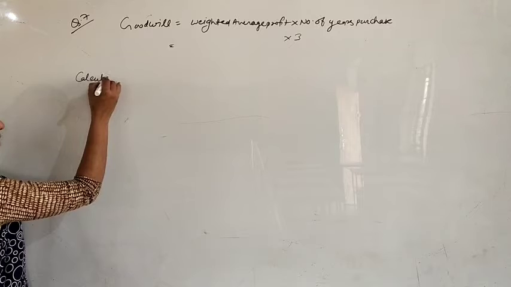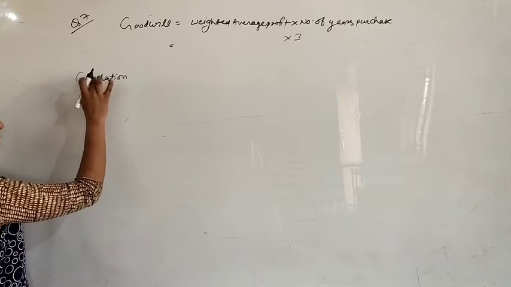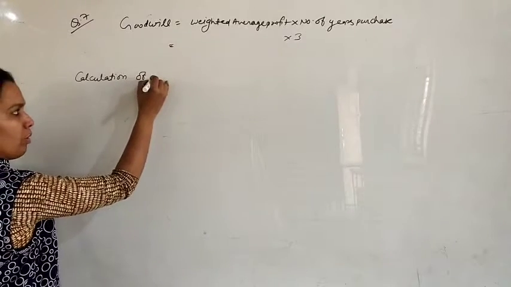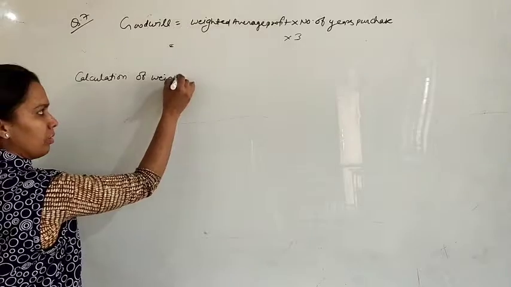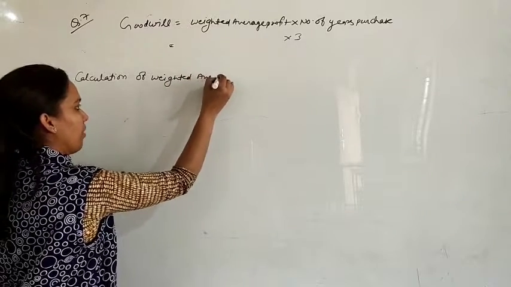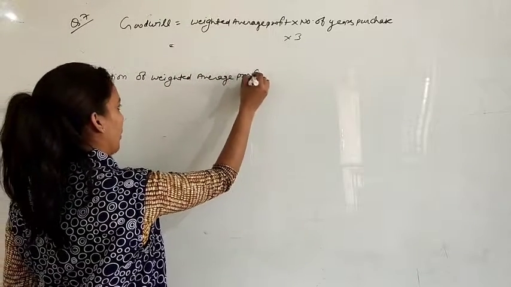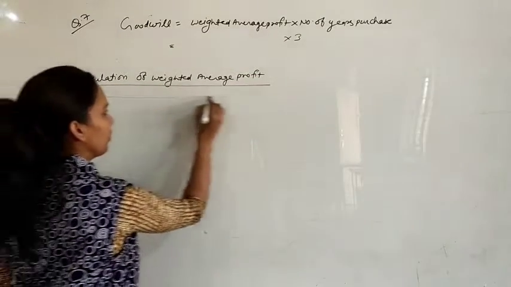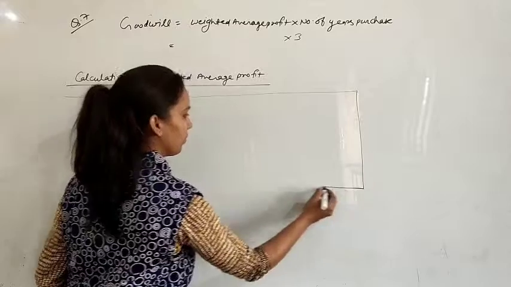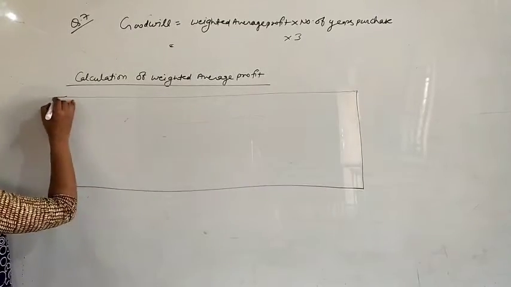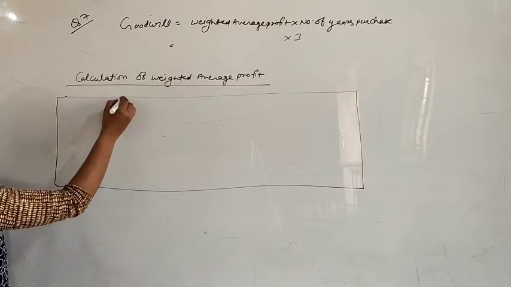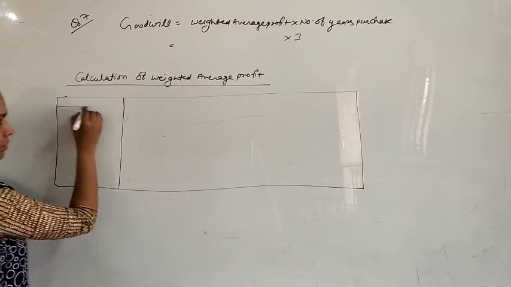Weighted average profit we will find, and number of years purchase is given, 3 years. Same way, write down the calculation. I think there is no adjustment in this question. Directly we can find weighted average profit. So write down the calculation of weighted average profit. We have 4 years' profit, so first column we will make for years.